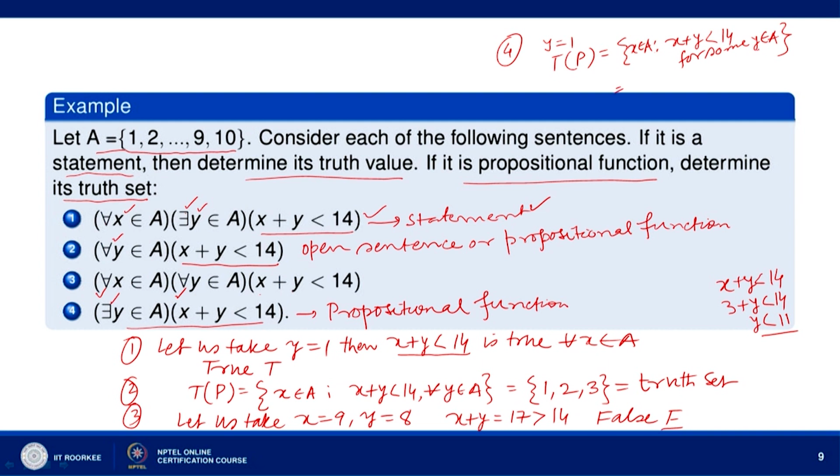So, we can take y belonging to A as 1. If we take y belonging to A as 1, then for all x belonging to A, we will have x plus y less than 14. So, T p is equal to A, which is 1, 2, 3, 4, 5, 6, 7, 8, 9, 10. So, T p in this case will be the universal set A.